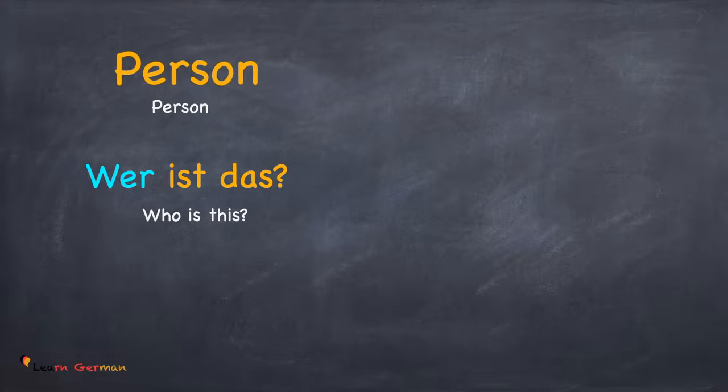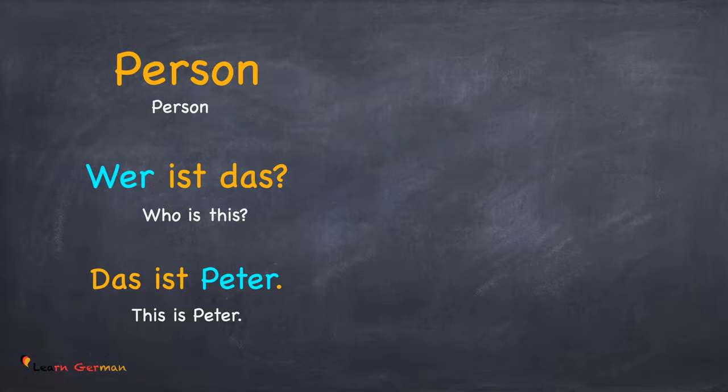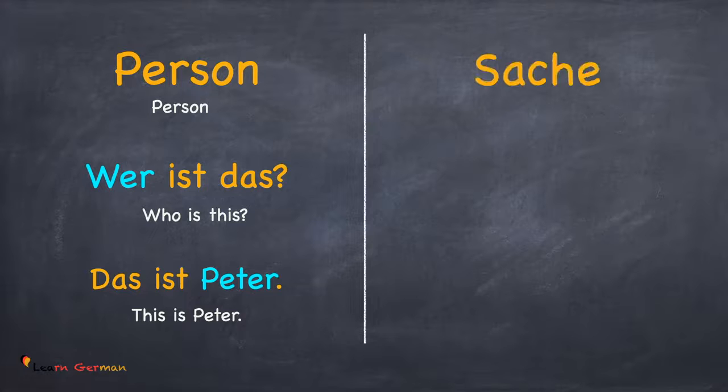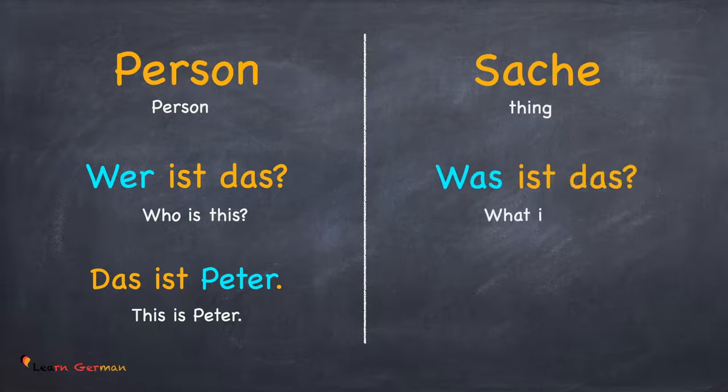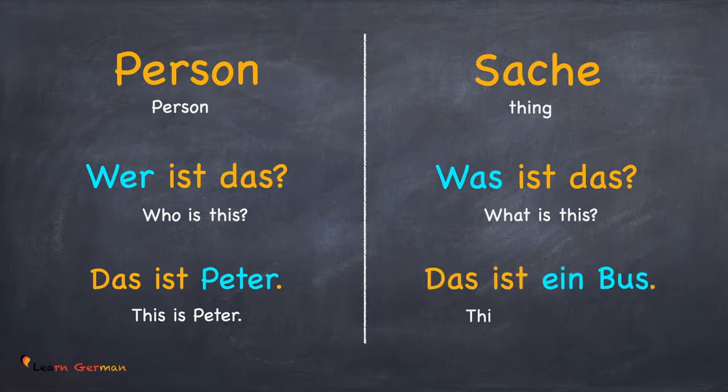Wer ist das? Das ist Peter. In the case of person, your question is formulated with wer. You can see the answer. It's with Peter. Let's look at the other example. Sache. Was ist das? Das ist ein Bus. Whenever you're talking about a thing, your question will be with was. Basically, the questions wer and was help you in identifying the nominative.